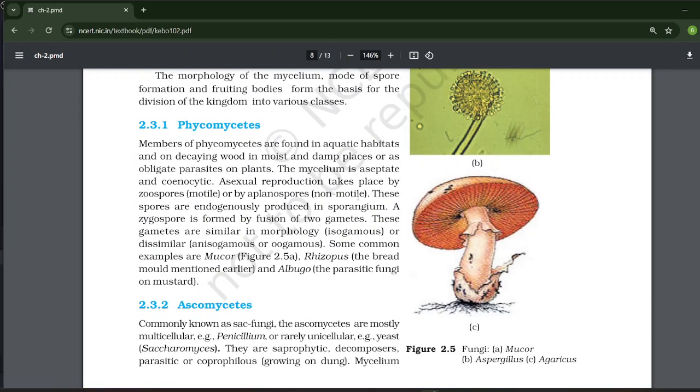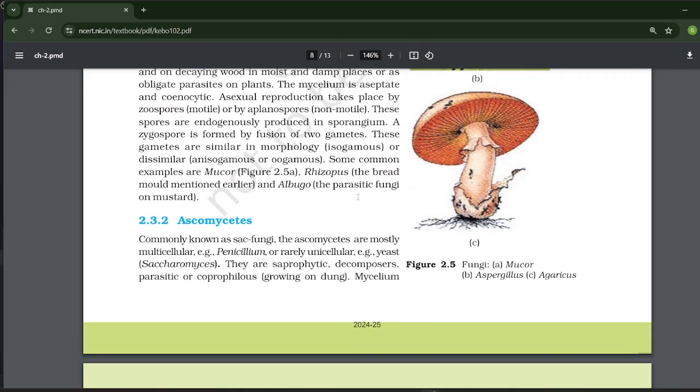Members of Phycomycetes are found in aquatic habitats, on decaying wood in moist and damp places, or as obligate parasites on plants. The mycelium is aseptate and coenocytic. Asexual reproduction takes place by spores that are endogenously produced in sporangium. A zygospore is formed by the fusion of two gametes. These gametes are similar in morphology, isogamous, or dissimilar, anisogamous or oogamous. Some common examples are Mucor, Rhizopus, the bread mold mentioned earlier, and Albugo, the parasitic fungus on mustard.